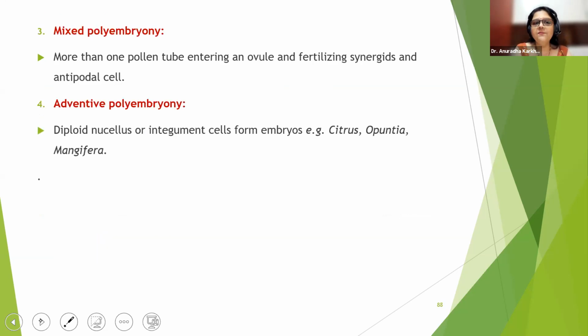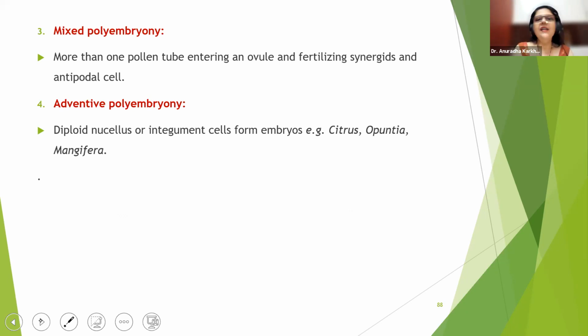Mixed polyembryony: more than one pollen tube enters the ovule and fertilizes the synergids, it fertilizes the egg, it fertilizes the antipodal cells. Everything is being fertilized, with many pollen tubes coming together. So there is a mixture. So this is mixed polyembryony.